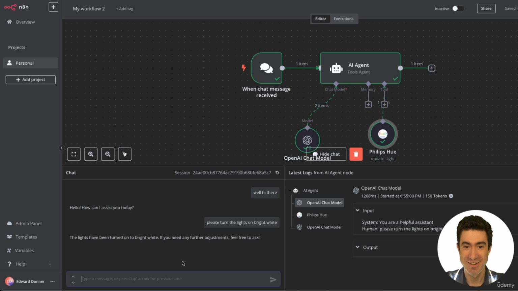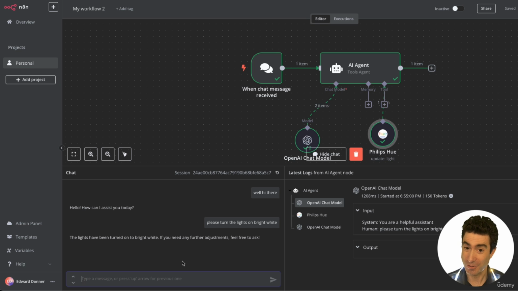So here we go. Now, you may say to me, okay, that's cool. I see tools in action. I see an LLM that I'm chatting with that's controlling my lights in my apartment. Great. But it's not really showing me autonomy. I'm not seeing something where it's making its own decision. Well, then let me show you that.